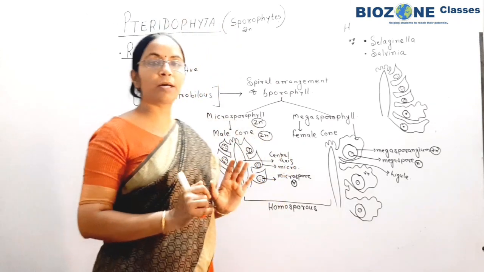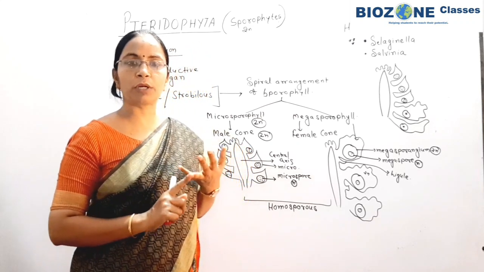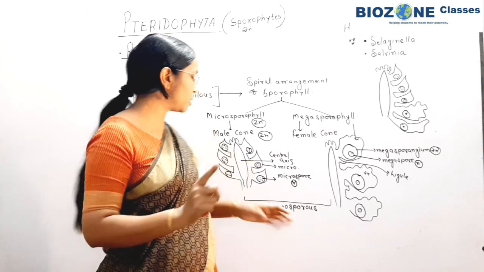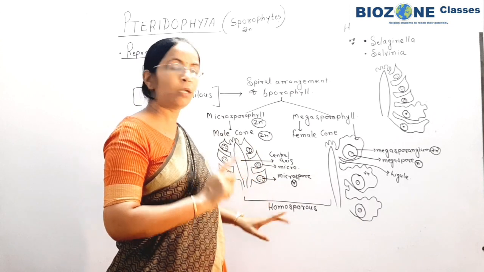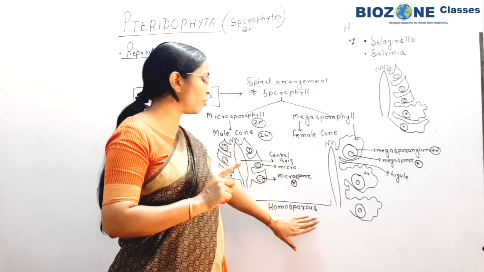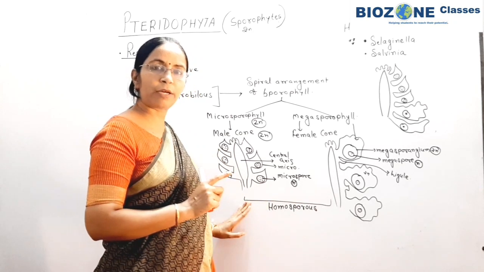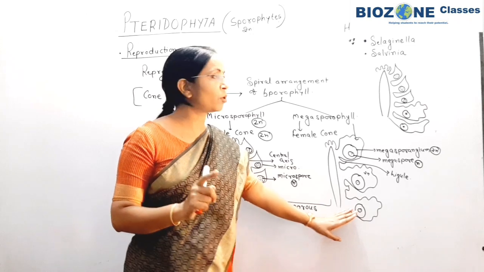So ferns, you remember, are of two types, either homosporous or heterosporous depending on the type of spores they produce. Homosporous ferns are similar to the unisexual condition: they produce a male cone for formation of microspores and a female cone for formation of megaspores.